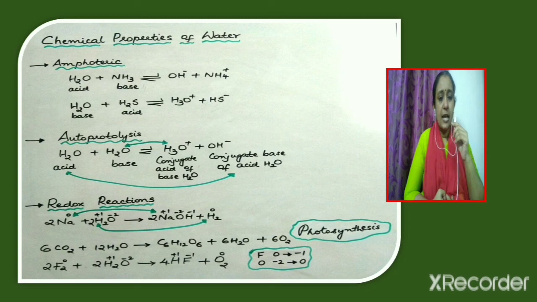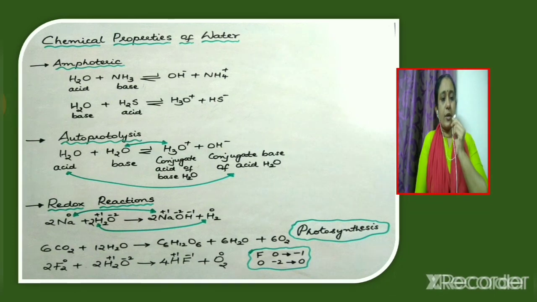Now consider acid and its conjugate base. The difference will be in a proton. If we remove H+ from acid H2O, we can get the conjugate base. Similarly, if we consider base water, by adding a proton, we can get its conjugate acid. So add H+ to H2O, we get H3O+. So H3O+ is the conjugate acid of the base water.